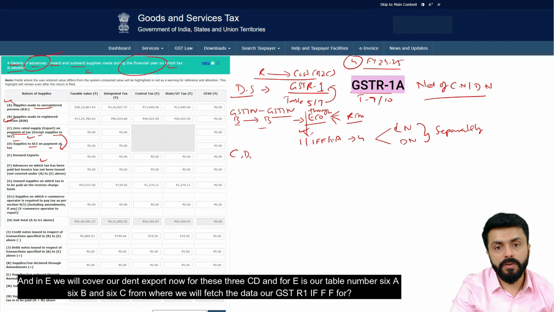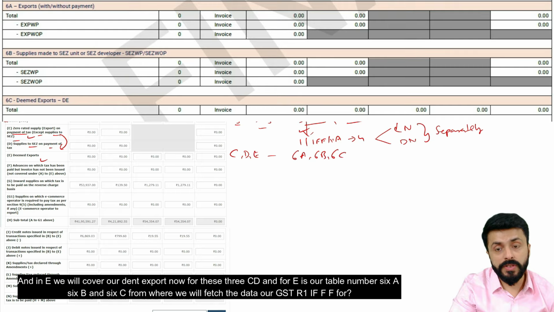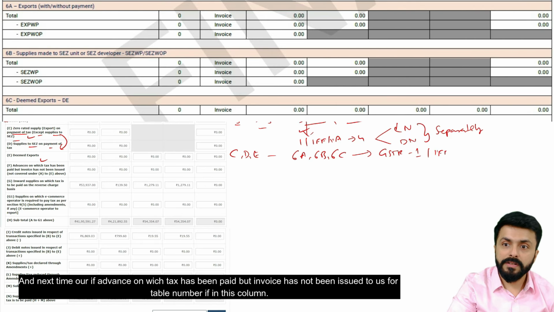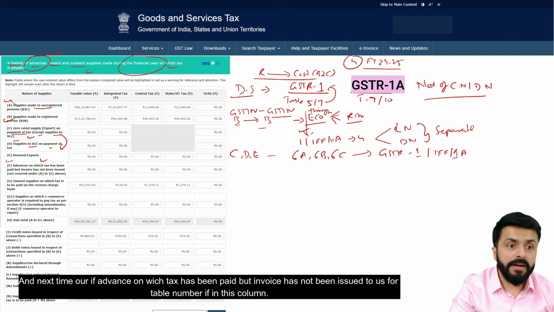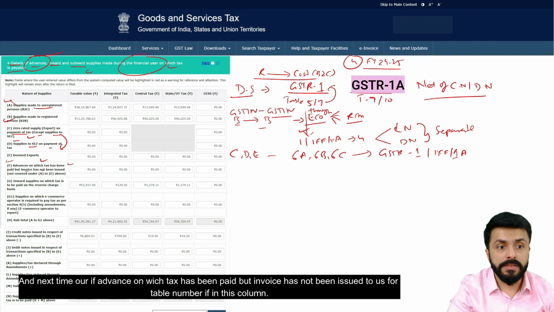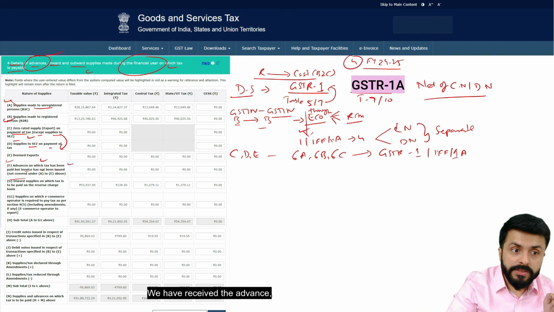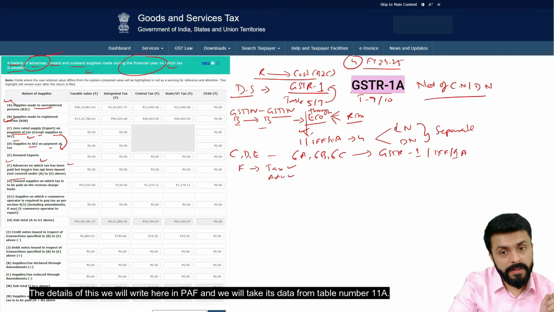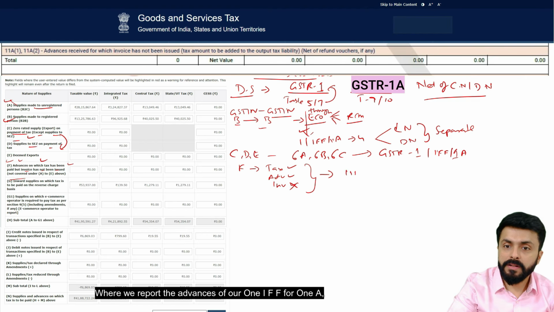And in E, we will cover our deemed export. For these 3, C, D, and for E, it is table number 6A, 6B, and 6C. From where we will fetch the data: GSTR-1. Next, advances on which tax has been paid but invoice has not been issued. We have received the advance but we have not issued the invoice yet. The details of this we will write here, and we will take its data from table number 11A, where we report the advances.